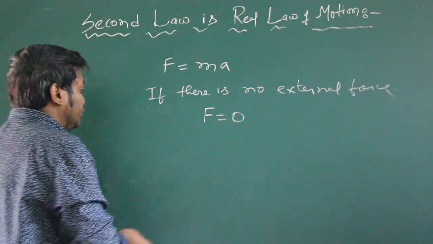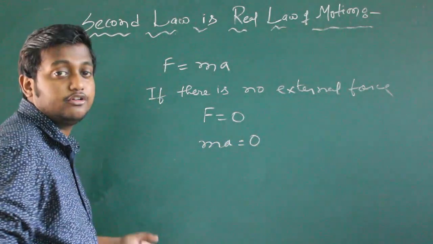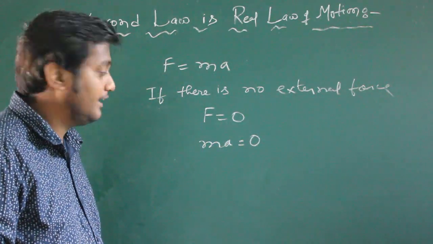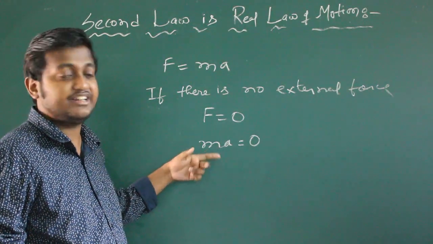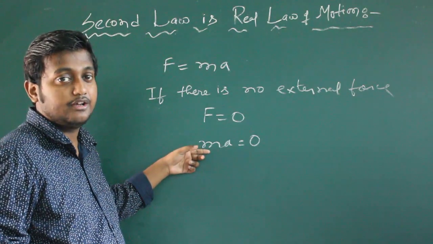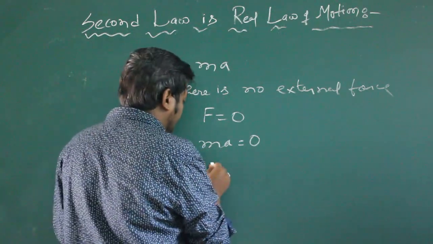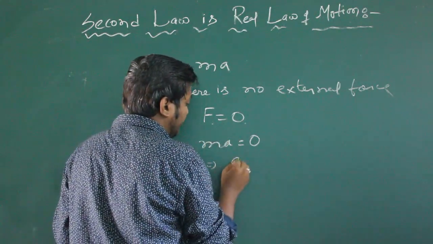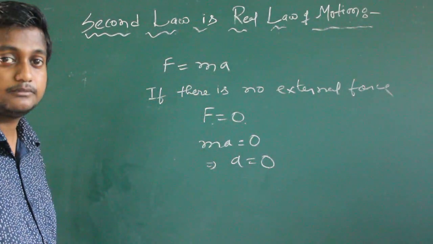If F equals 0, then ma equals 0. Mass is constant; mass of a body is an intrinsic property of a body, so mass always remains constant. That means if mass is not 0, then the acceleration of the body will be 0.